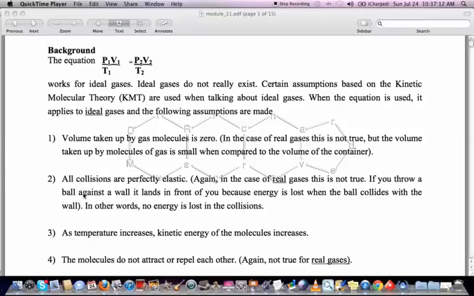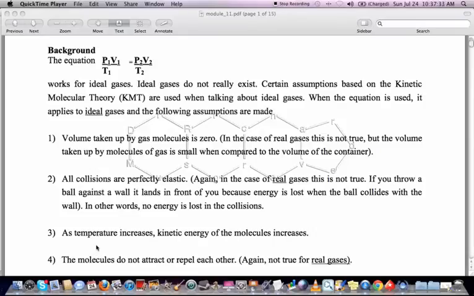Secondly, we assume that all collisions are perfectly elastic. Again, that's something we know is not true, because a gas molecule will lose a little bit of energy when it collides with another gas molecule or with the wall of the container. As temperature increases, the kinetic energy of the molecules increases. Well, this is true for both real and ideal gases.